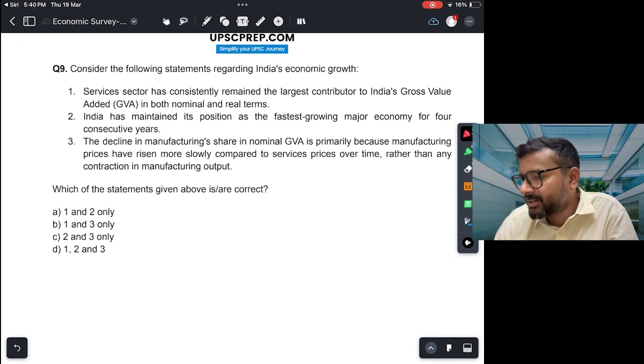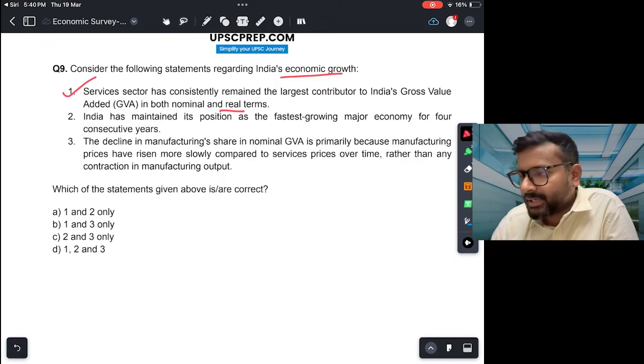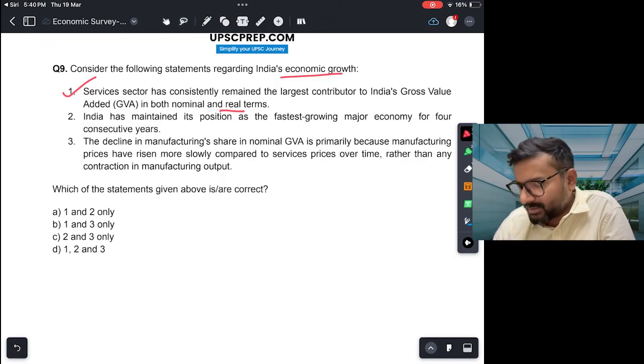Consider the following statement regarding India's economic growth. Service sector has consistently remained the largest contributor to India's gross value added in both nominal and real terms. This we know to be true. Services sector सबसे ज़्यादा contribute करता है हमारे GDP में. And constantly this has been happening at least post the LPG reforms in 1991. So this is true. Second, India has maintained its position as the fastest growing major economy for 4 consecutive years.